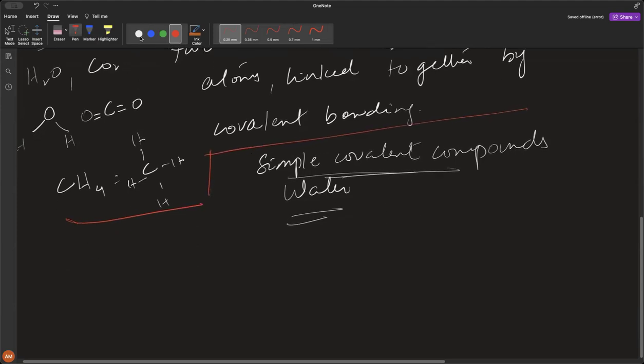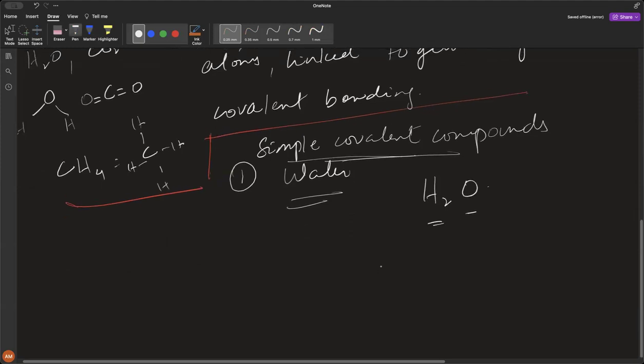So the first example that we have is water. Water is H2O, which means two atoms of hydrogen and one atom of oxygen. I've mentioned multiple times, whenever you want to make an ionic dot and cross or a covalent dot and cross, if there are more than one atom attached to a single atom, that atom should be drawn in the middle. The hydrogen and then hydrogen. Do you understand this point, everyone?